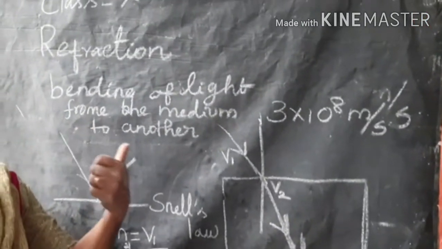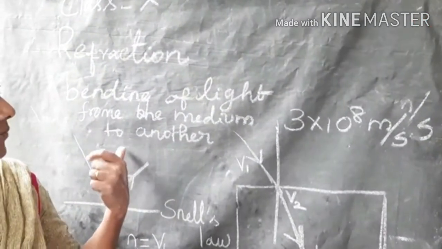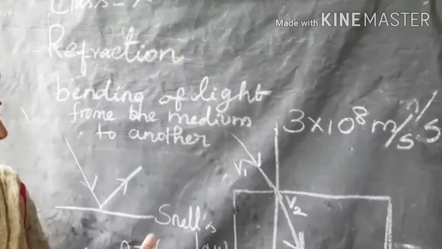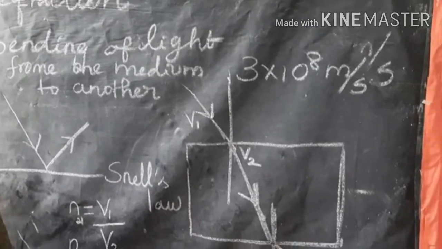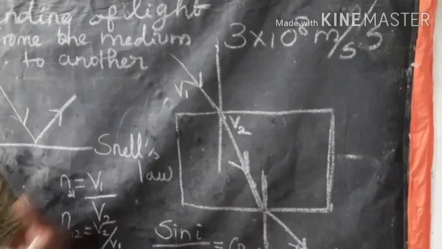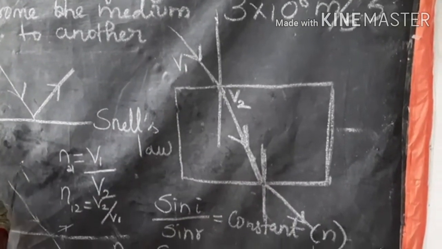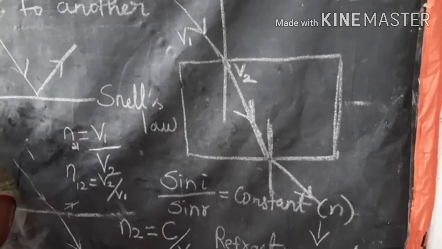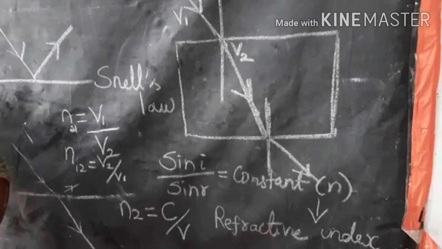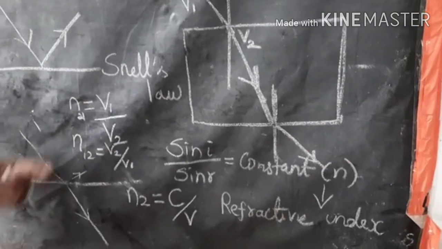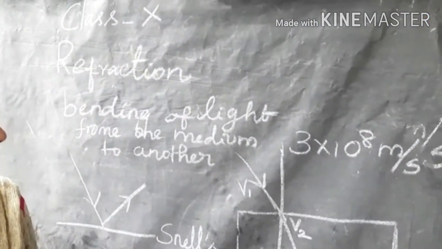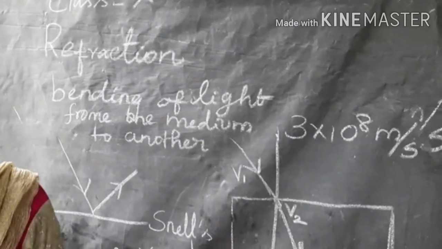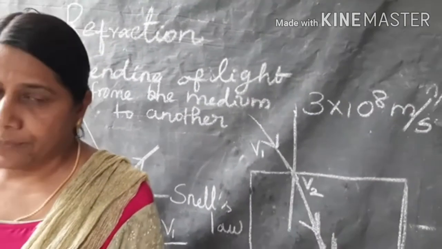Now you came to know what is refraction, why there is a change in the direction of light when it falls on a transparent medium, and what is refractive index. The phenomenon of refraction we can see in our day-to-day life.